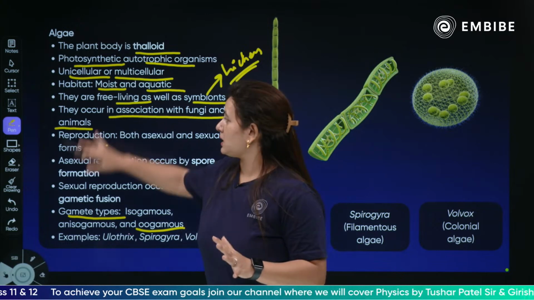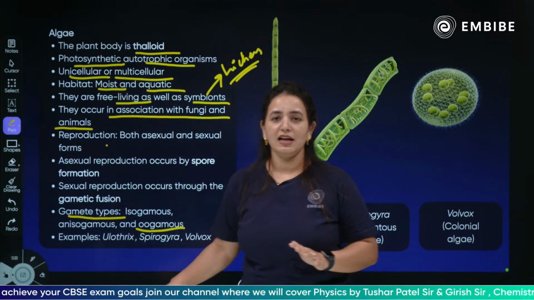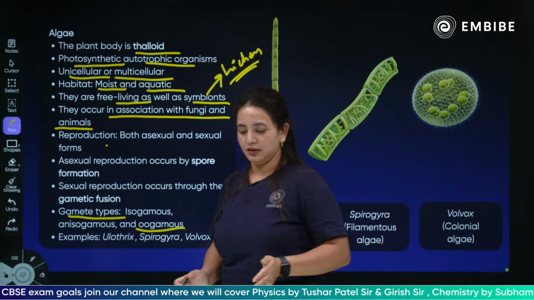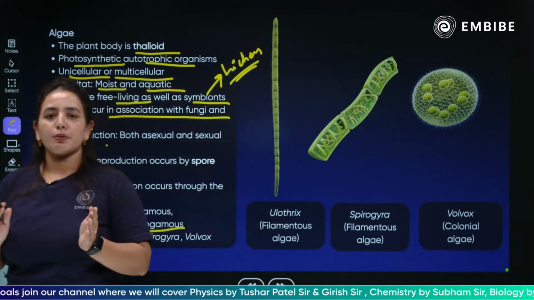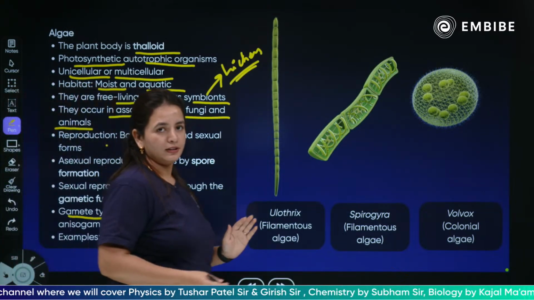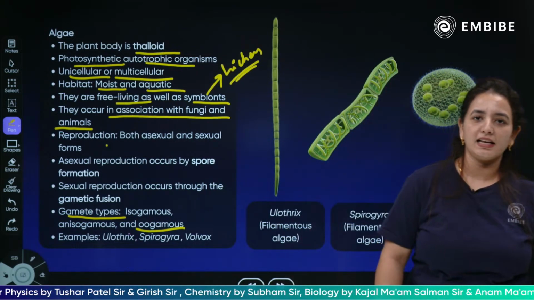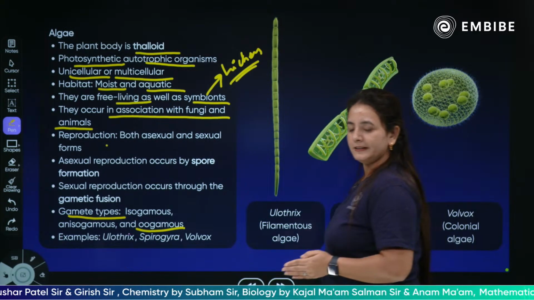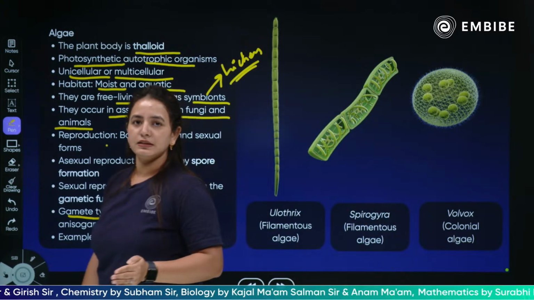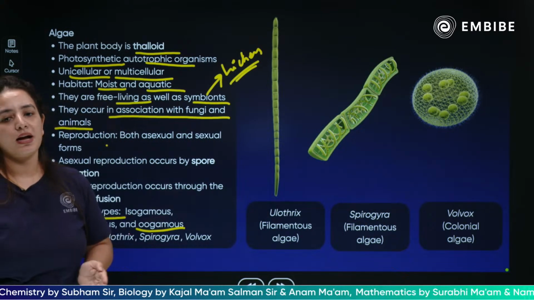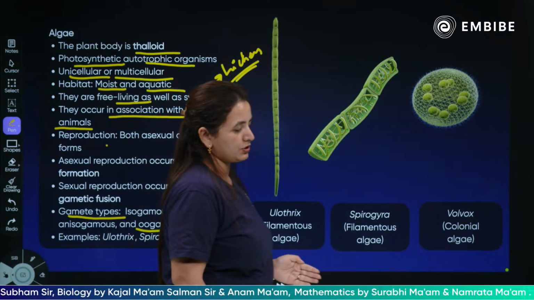And see, these are the few characteristics of the algae. Is it clear? Should anything be repeated again, children? Is this part clear about the characteristics of the algae? Yes or no? Yes? Ulothrix, Spirogyra and of course Volvox.